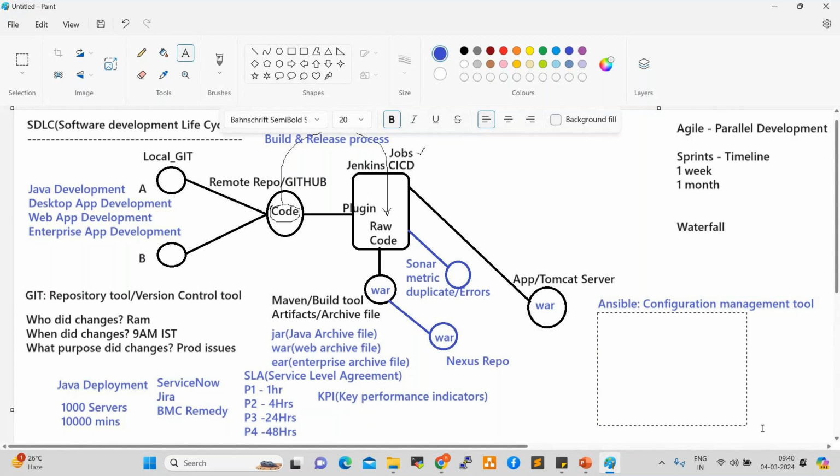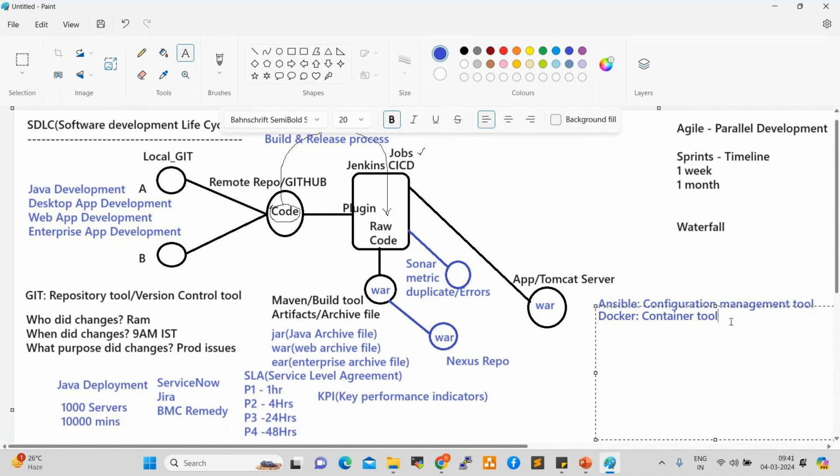We have other tools also. Docker: what is Docker? Anyone having an idea? Docker is a container tool. What is a container? It's like a box. We can move it anywhere, we can use it anywhere. It's a lightweight, standalone, executable program, right? So containers are advanced virtual servers.